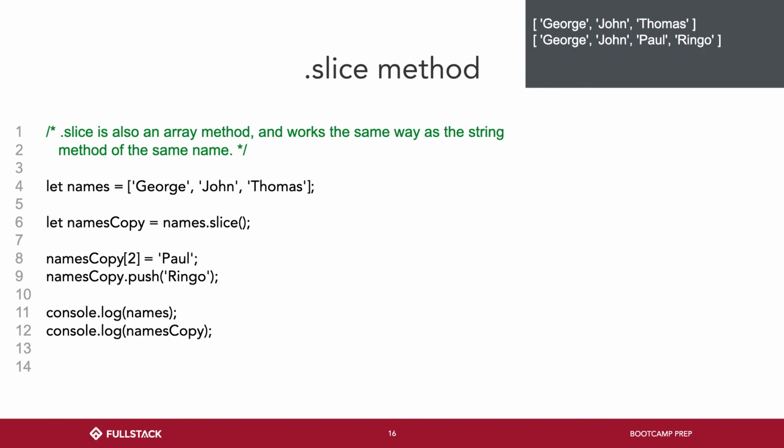So let names equal George, John, Thomas. Let namesCopy equal names.slice with nothing inside of it. Let namesCopy at 2 equal Paul. namesCopy.push Ringo. Names is still the same, George, John, Thomas. However, in namesCopy, we reassign index 2, Thomas, to be Paul. Then we pushed in Ringo. So we have presidents, and now we have the Beatles. Okay?